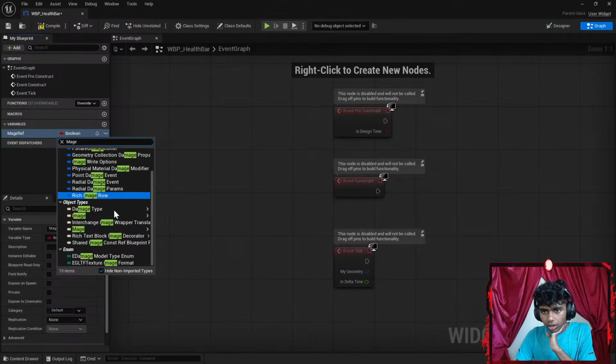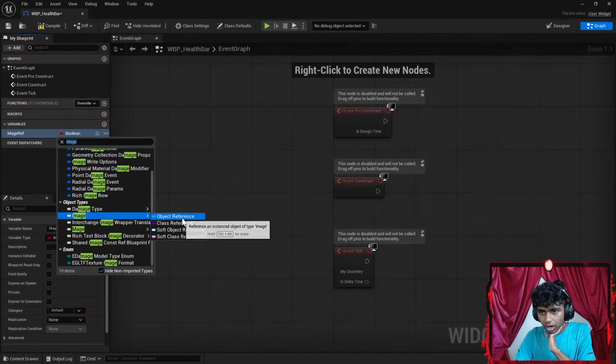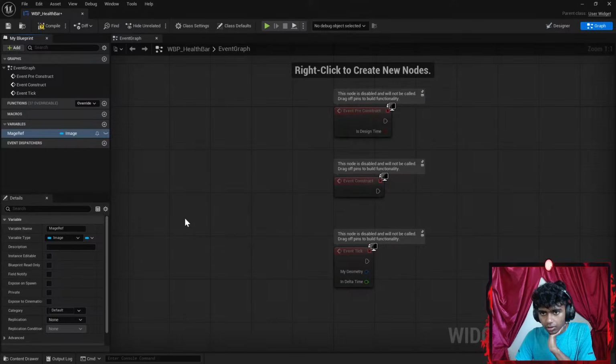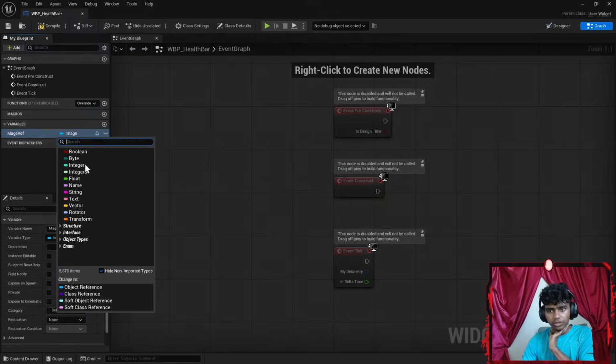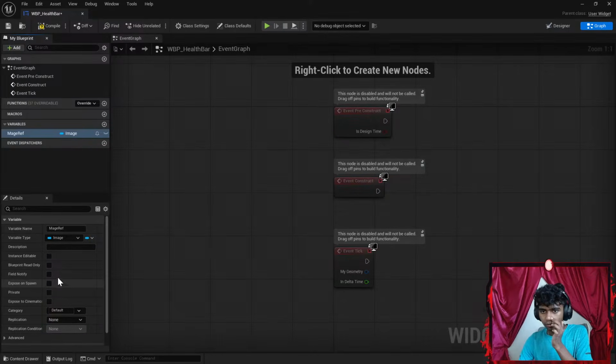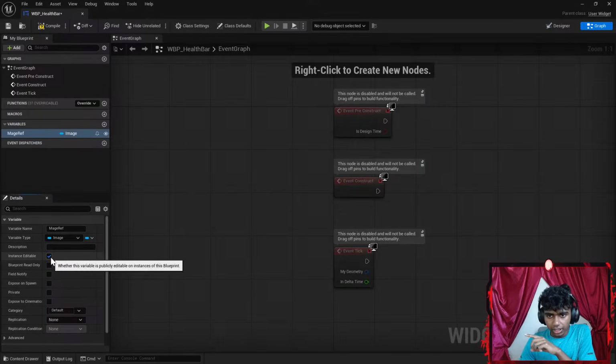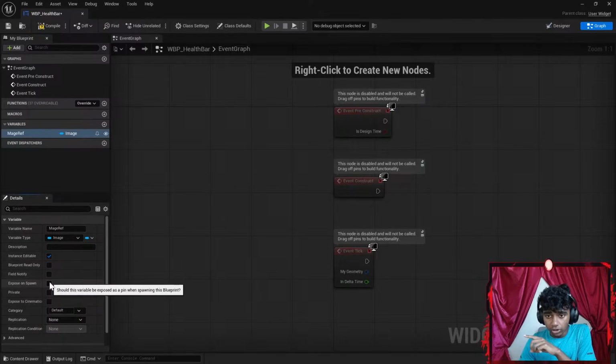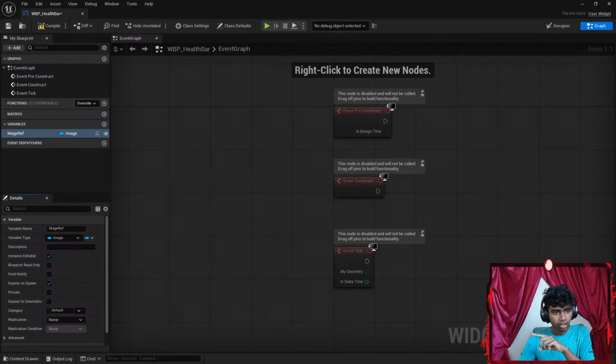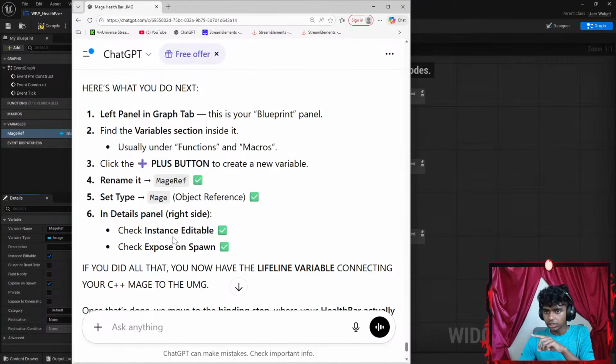Okay, structure, object. This is going to be object reference. There. Okay, so did I do this part correctly? Object reference. Make sure instance editable is selected. Expose on spawn is selected. Okay, and then object reference. Okay, I think I did that part correctly.